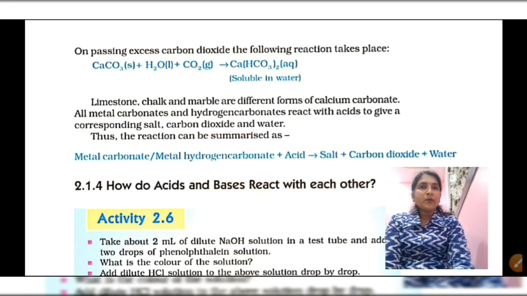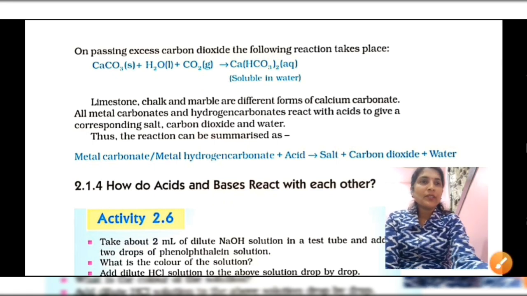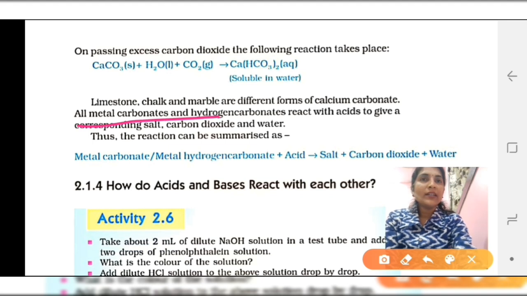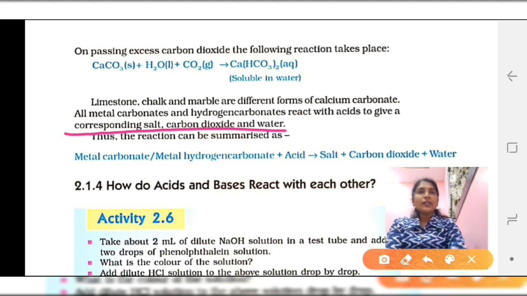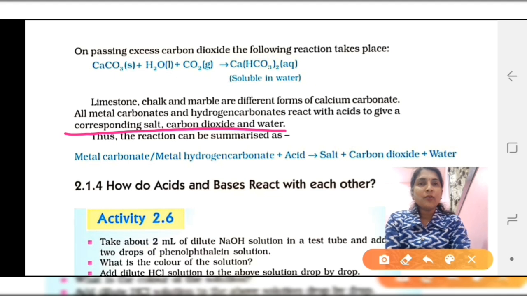All metal carbonates and hydrogen carbonates react with acid to give the corresponding salt, carbon dioxide and water. This is most important. The corresponding salt means whichever metal is used, that metal salt is formed.